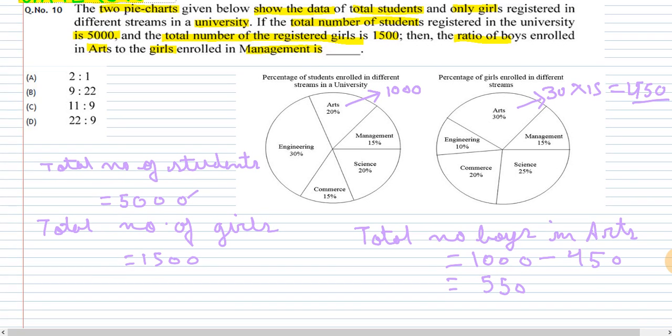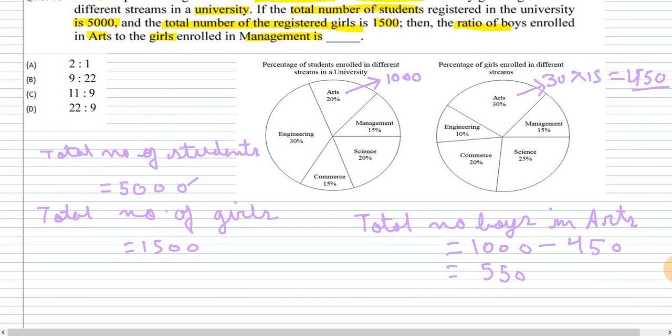Now we have to find the girls enrolled in management. In management there is 15%, and we have to find 15% of 1500. 1% of 1500 is 15, so 15% will be 15 into 15. We know that 15 square is 225.